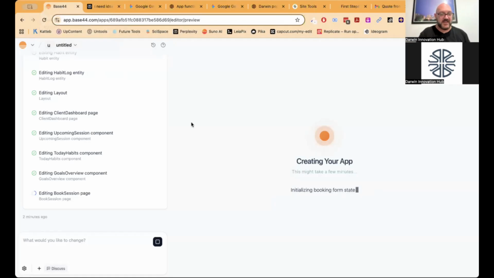So let's see, the app's now starting to come together. We're editing the book session page. So it's creating a session. It's creating a page to book sessions. So if I can build my own software and replace lots of different things that I already do, that's going to save me money.